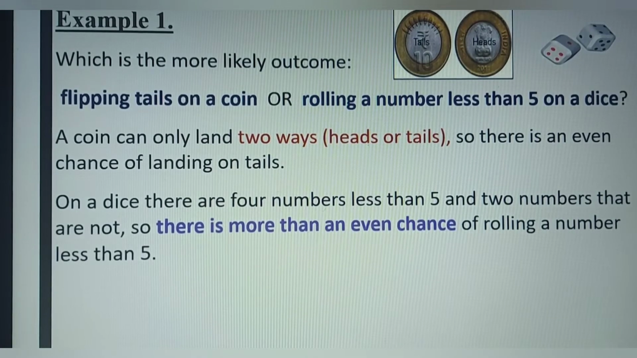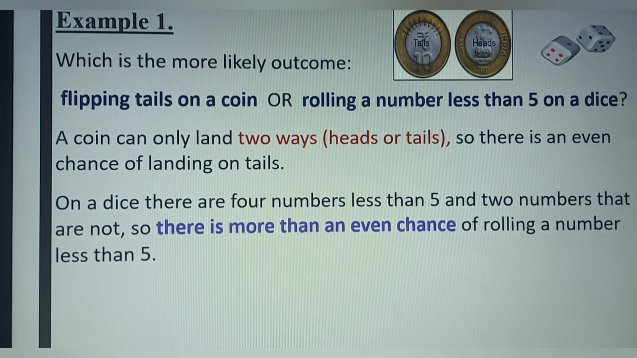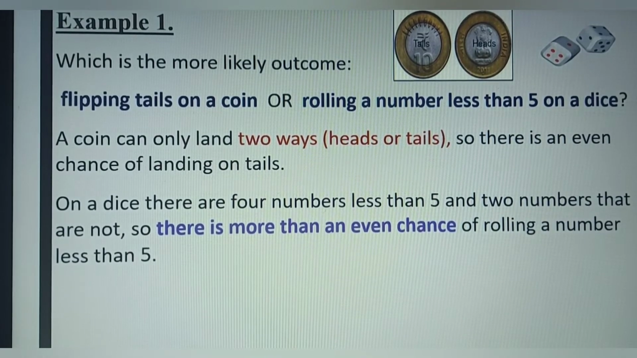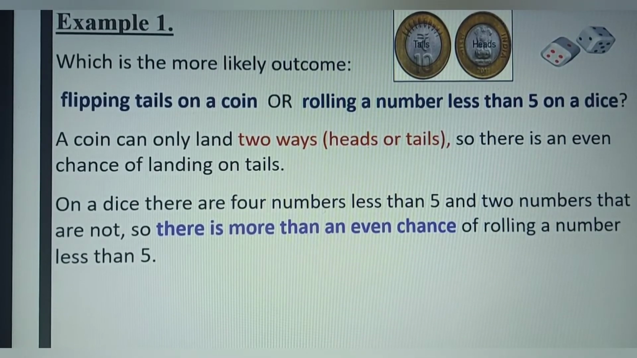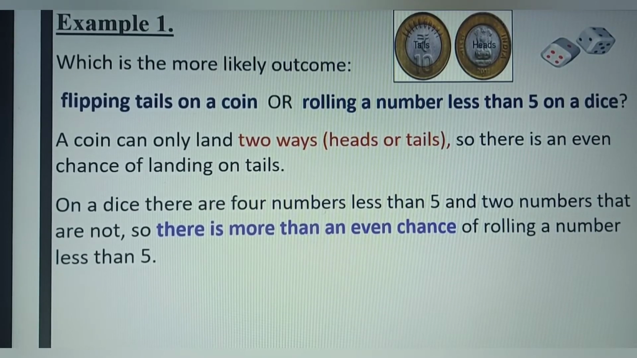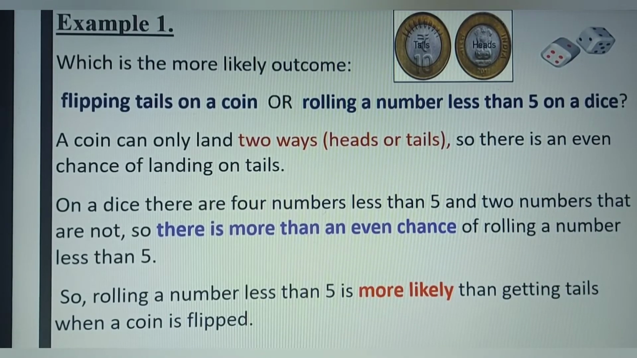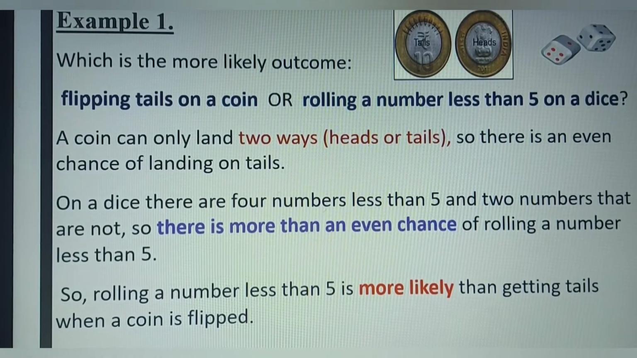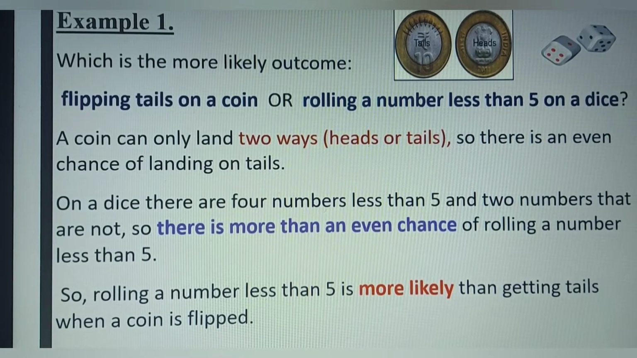So there is more than an even chance of rolling a number less than 5. So to answer the question, which says which is the more likely outcome, flipping tails on a coin or rolling a number less than 5 on a dice: rolling a number less than 5 is more likely than getting tails when a coin is flipped, because when you flip a coin you have a 50-50 chance, you have an even chance. Meanwhile, when you roll a number less than 5 on a dice, there is more than an even chance of getting that.